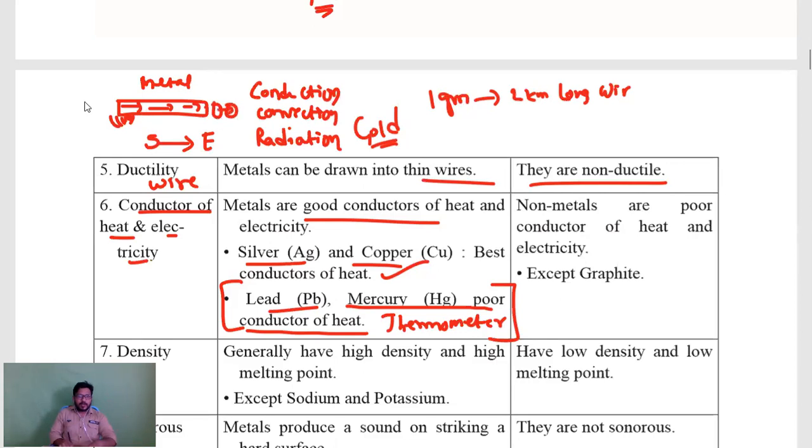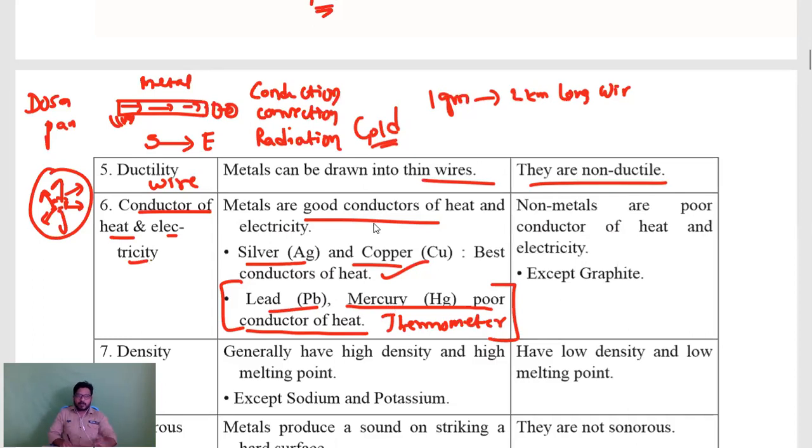In the same body, for example, you can take your dosa pan. If your mom is making dosa, the dosa pan will be circular, sometimes rectangular in shape, and there will be a burner in the middle, isn't it? From there we get heat energy, but that heat energy is transferred to every corner of the pan. That is conduction. So it moves from one point to another point. Coming to mercury, mercury will not carry heat energy from one point to another point. Instead, it works on the principle that metals expand on heating. If you heat metal, it will expand, which you have already learned in 6th, 7th, 8th standards.